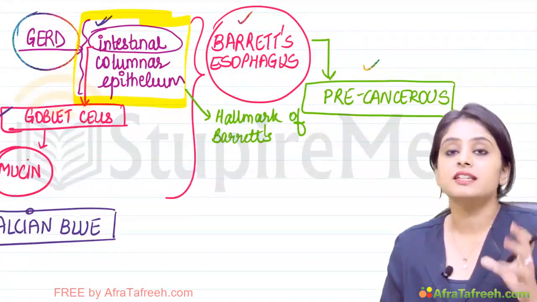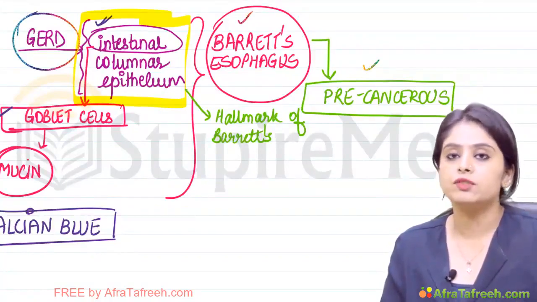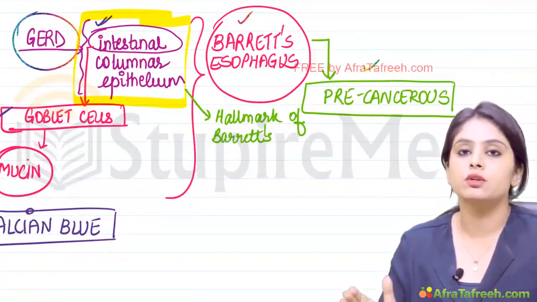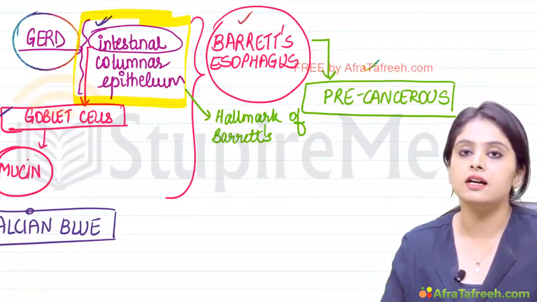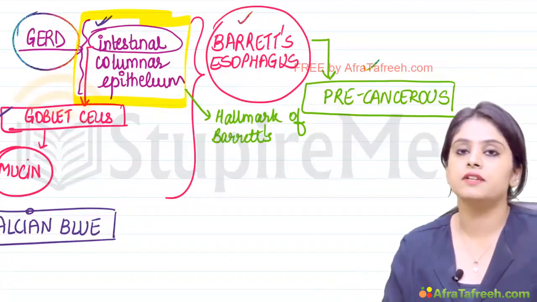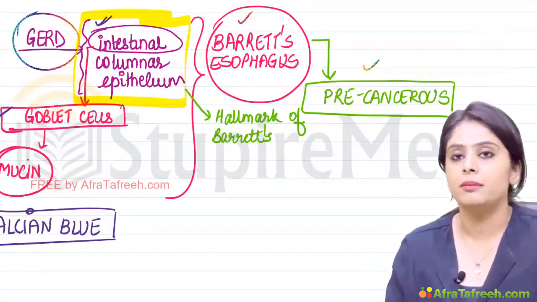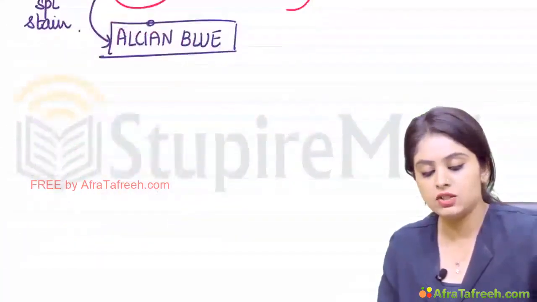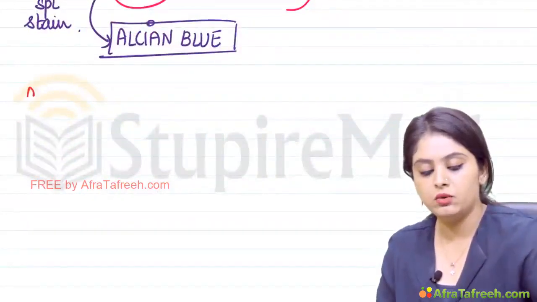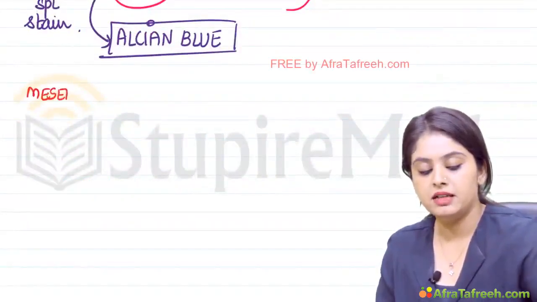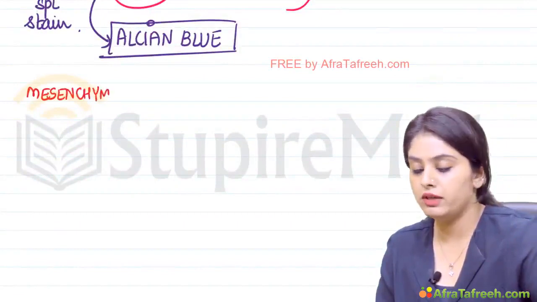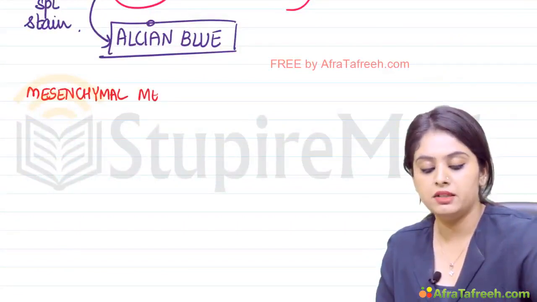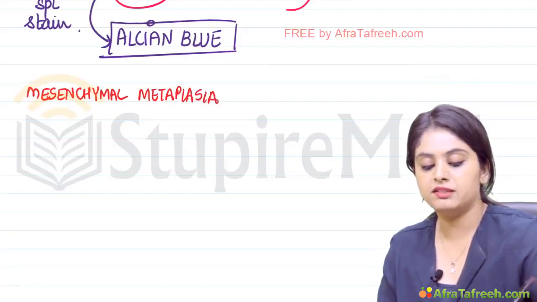So we were discussing epithelial metaplasia, most common being columnar going into squamous, like in the lung in smokers. Other way around, squamous going into intestinal columnar in Barrett's esophagus. There is another category, commonly known as mesenchymal metaplasia. What do we mean by this?